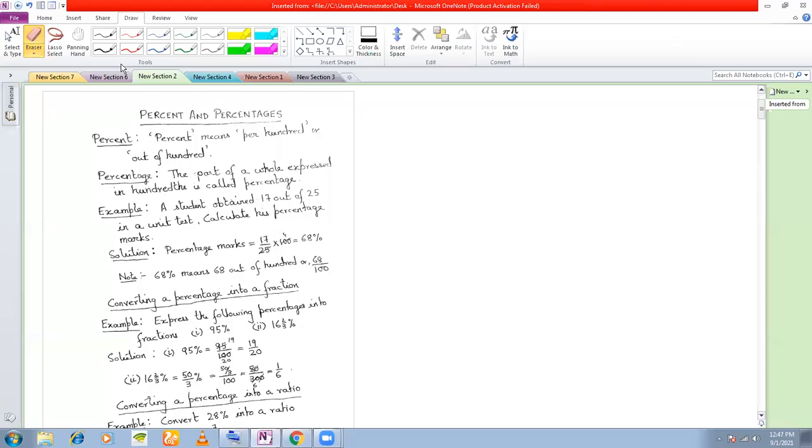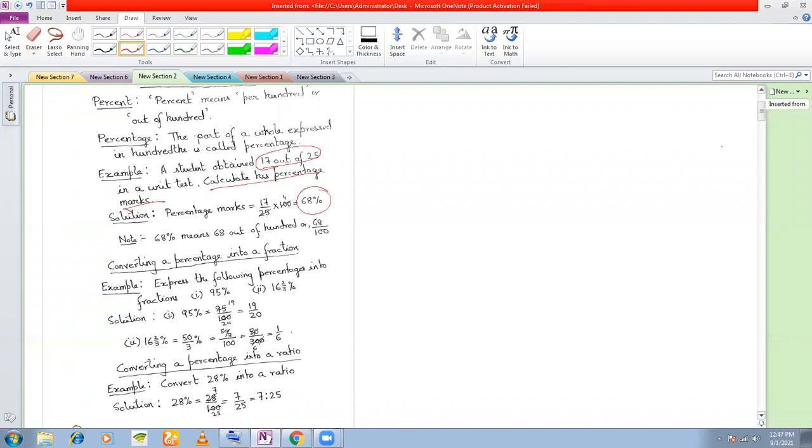Look at the first example that I have given you here. A student obtained 17 out of 25. Calculate his percentage marks. How much did he get? He got 68%, just as I showed you here. It is as if he has appeared out of 100. If 17 out of 25 is what he is getting, then if he was appearing for a 100 marks test, he would have been getting 68 marks.